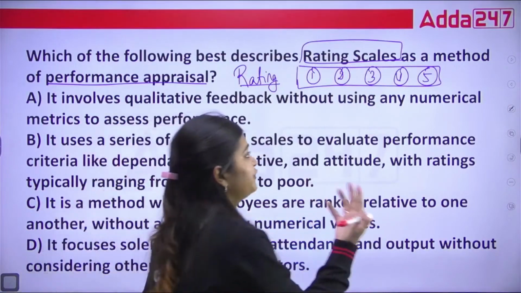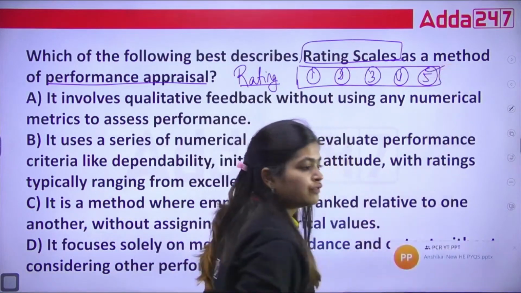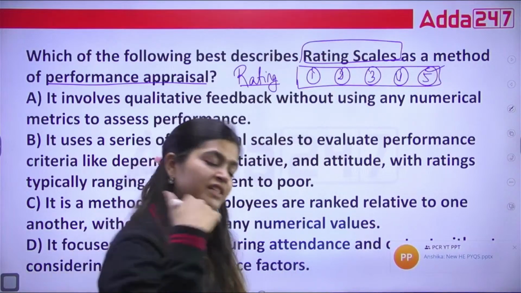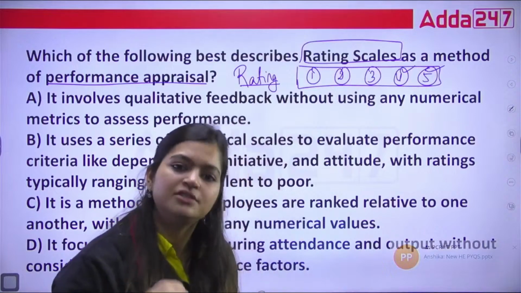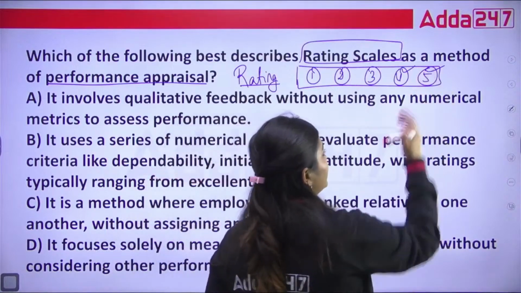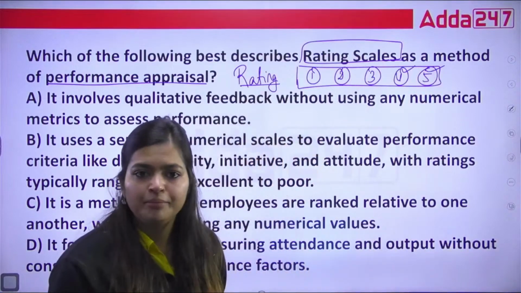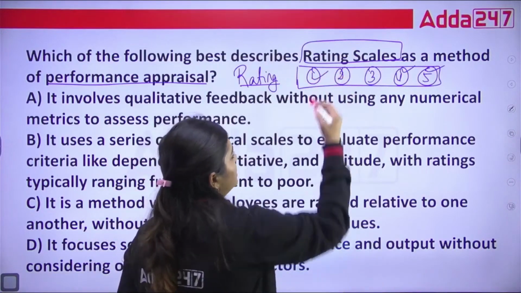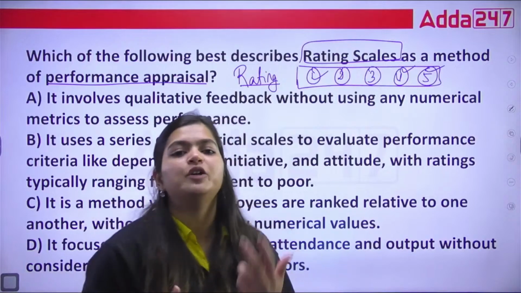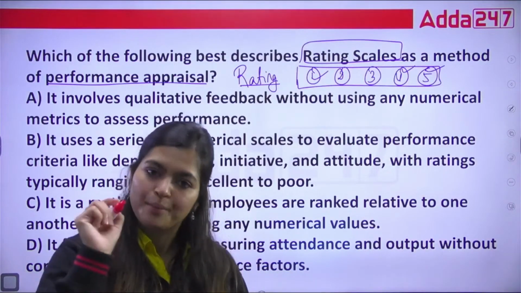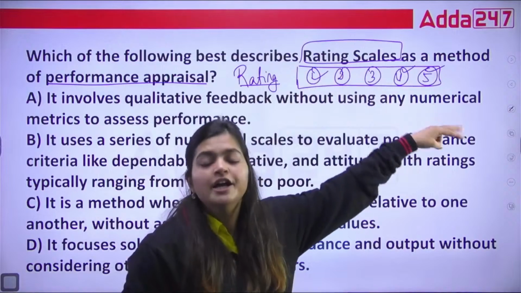So if you like the food, you try to select 5. If you like the behavior of our staff, then please select 4 or 5. If you are happy with our services, then we select the 5. If you are not happy with the ambience, then you can select the 1. So what you are doing? You are actually giving them the feedback, not the written one, but based on the scale, you are giving them the rating.